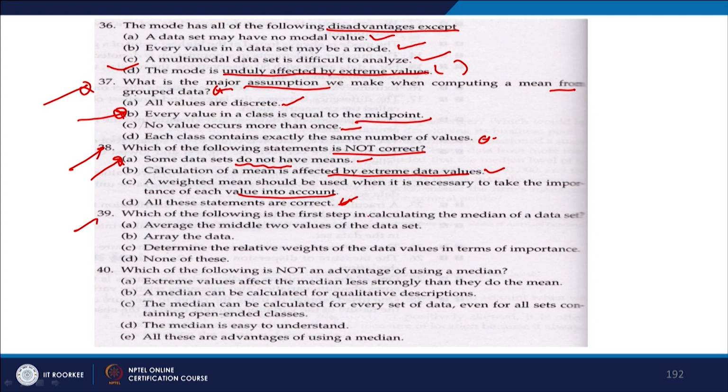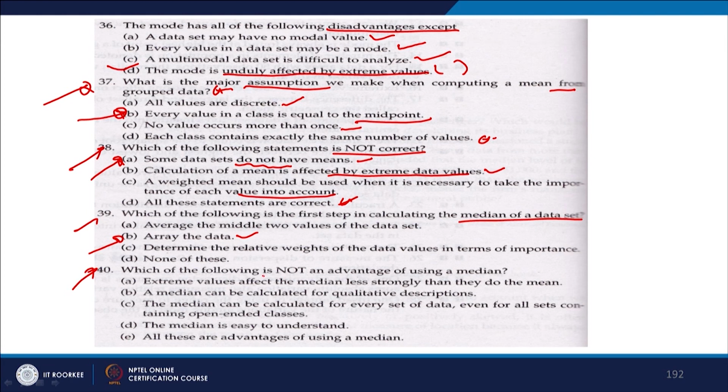Which of the following is the first step in calculating the median of a data set? Average of the middle two values of the data set, array the data. So, the most important is this, you need to array the data in ascending or descending order, right. Let us look at this one.